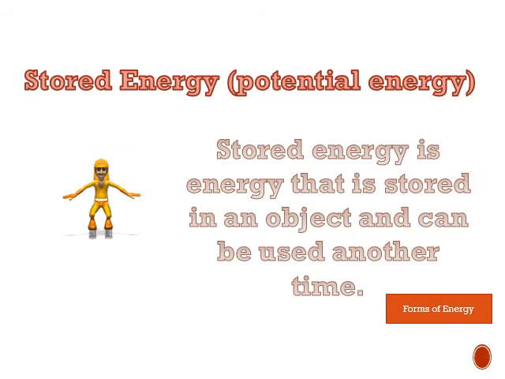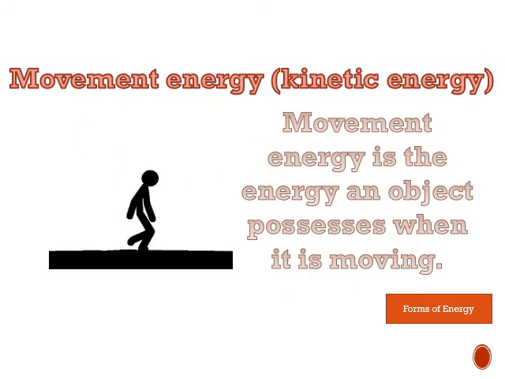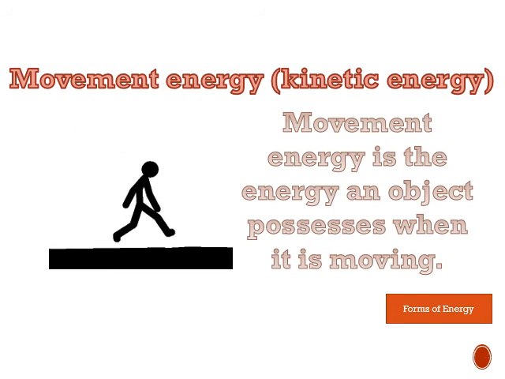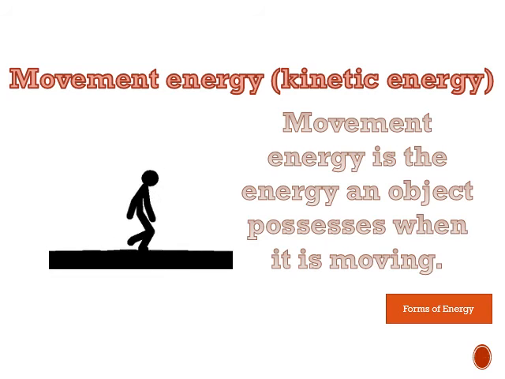Anything that is stationary, what I mean by stationary is that it doesn't move, it just stays still, it has stored energy. Now this stored energy can be changed into another different energy. Usually it changes to movement energy or kinetic energy. Same thing, kinetic energy and movement energy are the same thing. Movement energy is the energy an object possesses when it is moving. Possesses meaning